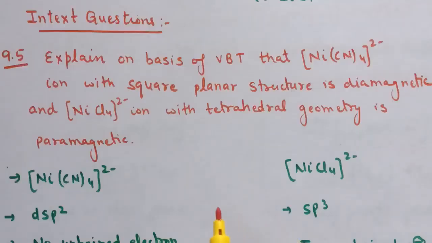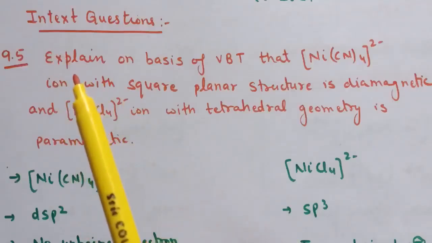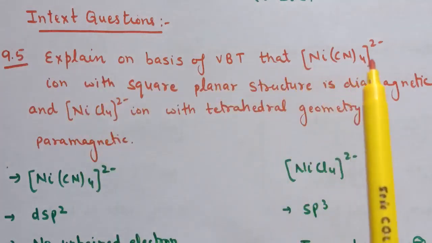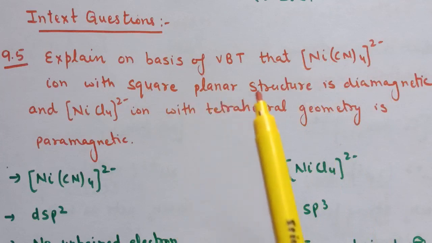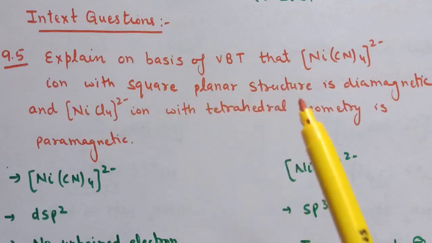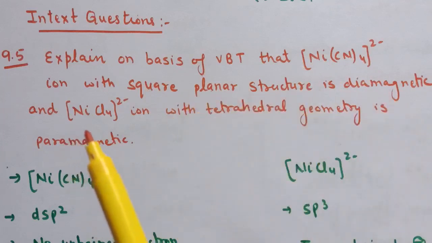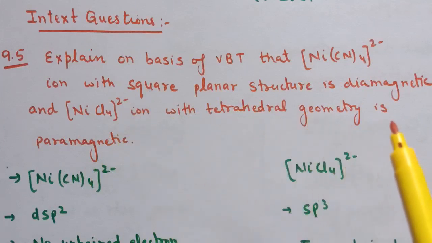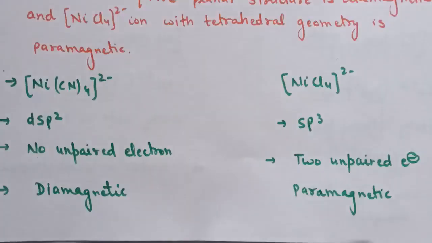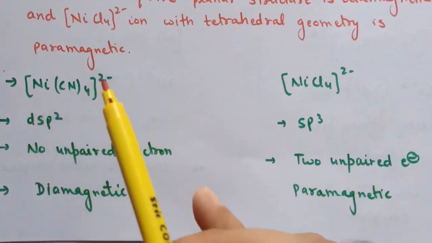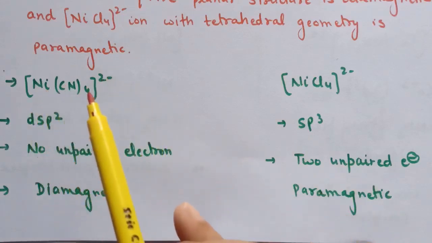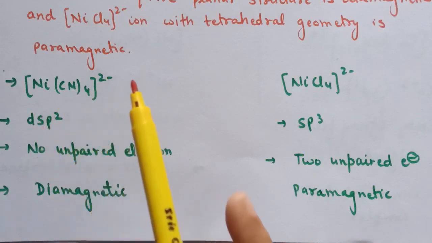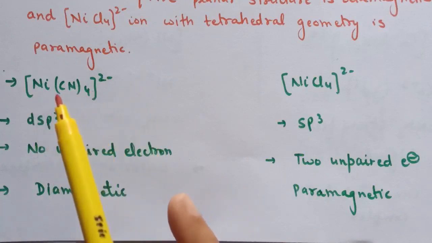So next is in text questions, question number 9.5. Explain on the basis of valence bond theory that [Ni(CN)4]2- ion with square planar structure is diamagnetic and [NiCl4]2- ion with tetrahedral geometry is paramagnetic. So first, in case of [Ni(CN)4]2-, the coordination number is 4 and the hybridization is dsp2. That is, this complex is square planar complex.